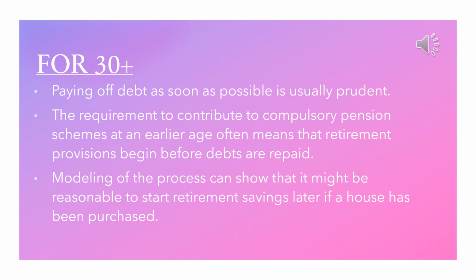For people in their 30s, paying off debt as soon as possible is usually prudent. Saving for retirement can then begin. The requirement to contribute to compulsory pension schemes at an earlier age often means that retirement provisions begin before debts are repaid. Modeling of the process can show that it might be reasonable to start retirement savings later if a house has been purchased.